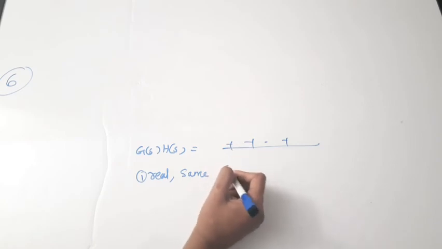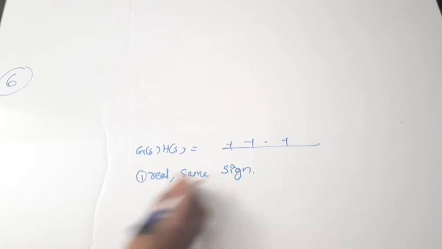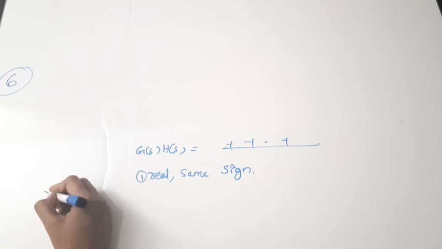This is the first condition, which is a necessary condition.